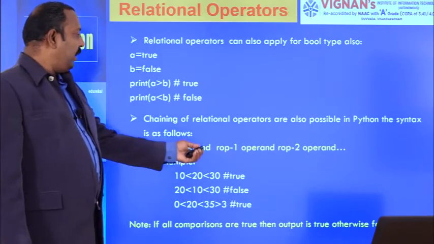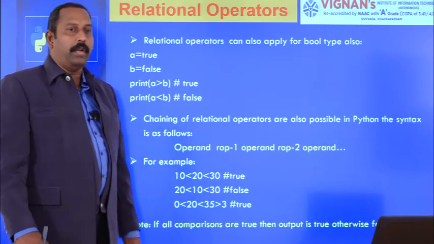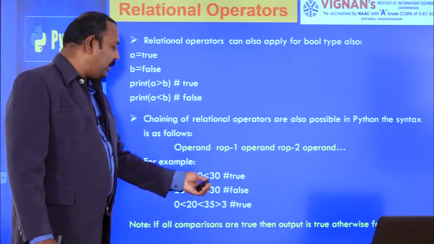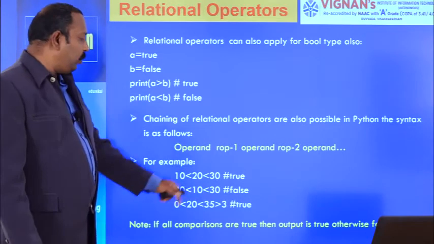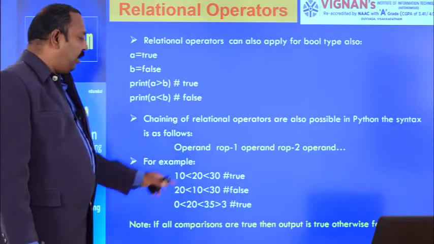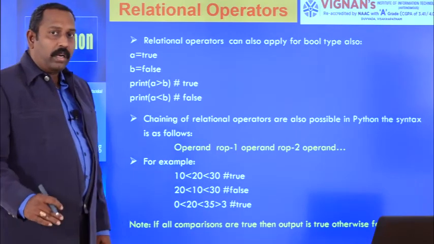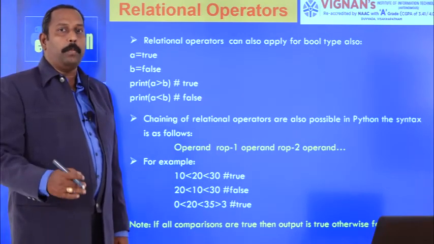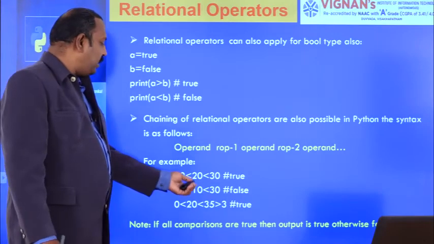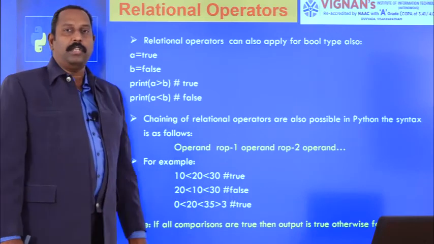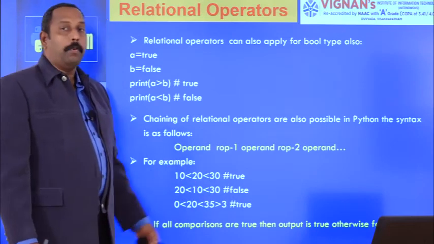This chaining of relational operators is allowed in Python. For example, here you see 10 less than 20, 20 less than 30. Here we are using two conditions. If any one of the conditions is false, you will get the output false. If all conditions are true, then only you will get the output true. So here 10 less than 20, condition is true. 20 less than 30, condition is true. So in total you get the output true.